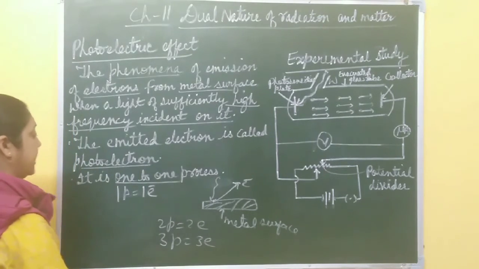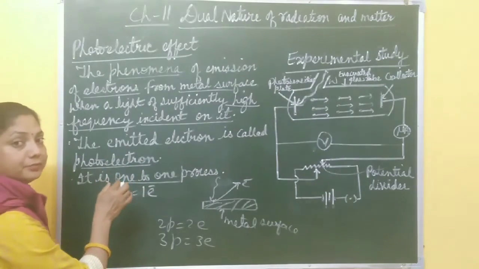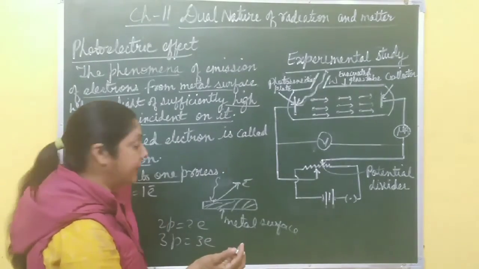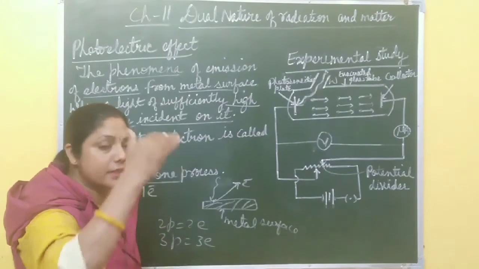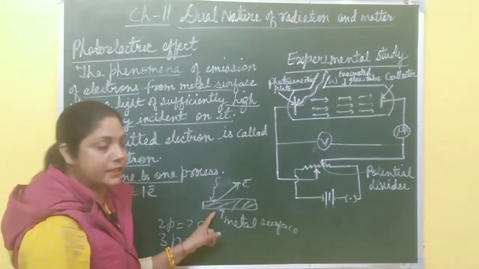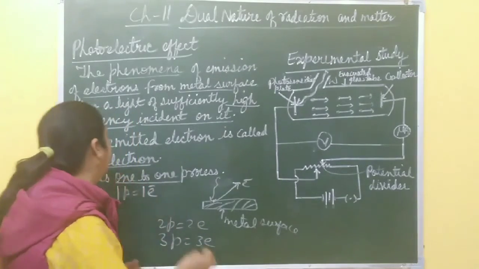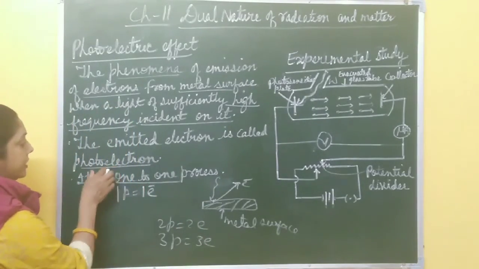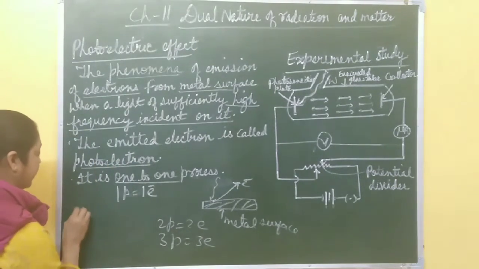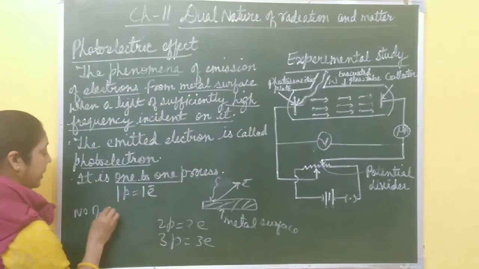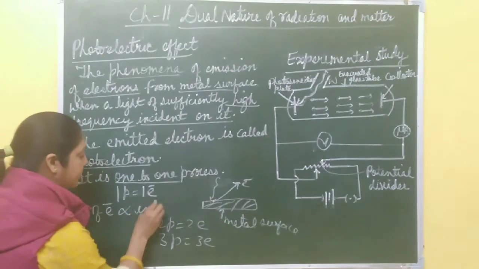So you can say that the number of photoelectrons emitted depends on what? The intensity of light. Intensity is related to the number of photons. How many photons are incident on the metal surface? So intensity is related to the number of photons, and the number of photoelectrons ejected is directly proportional to the intensity of light, right?